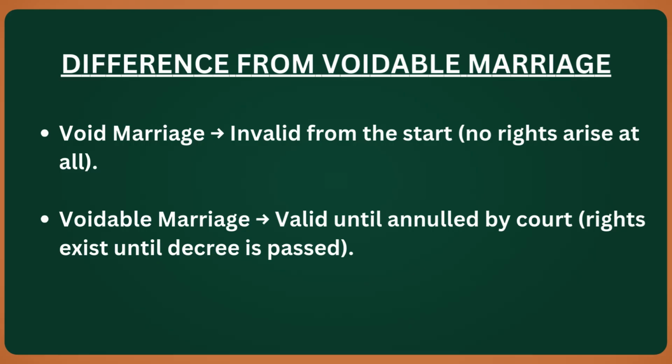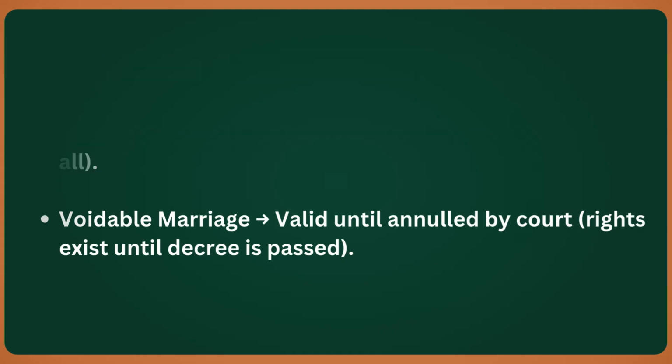On the other hand, a voidable marriage is different. It is considered valid and continues to exist until a competent court passes a decree annulling it. This means, unless and until the marriage is annulled, the parties are treated as legally married. Rights and obligations like consortium, inheritance, and maintenance do arise. Once a decree of annulment is passed, the marriage becomes void from that point onward. Thus, the key distinction is this: a void marriage is automatically null and has no legal effect at all. A voidable marriage is legally valid until challenged and annulled by a court of law.